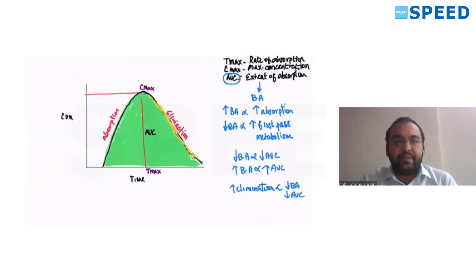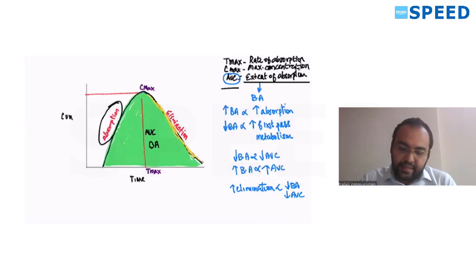So let's see this graph. This is a bioavailability graph. Time, concentration. Cmax is nothing but the maximum concentration. Tmax is the time taken to reach the maximum, the rate of absorption. AUC gives your extent of absorption. This is bioavailability. The first increase in the concentration shows that the drug is getting absorbed. The second decrease in the concentration shows the drug is getting eliminated from the body. So how do you increase this AUC, the center part?